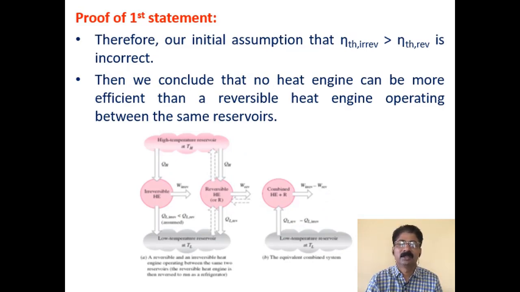Our initial assumption, that the efficiency of the irreversible heat engine is greater than the efficiency of the reversible heat engine, is incorrect. So we conclude that no heat engine can be more efficient than a reversible heat engine operating between the same reservoirs. To start with, you assumed that eta Th irreversible is greater than eta Th reversible, and it led to a violation of the Kelvin-Planck statement. That means your assumption is wrong. So what should it have been then? The reverse of that. That means eta Th reversible is greater than eta Th irreversible.